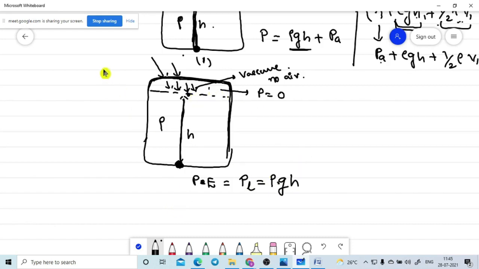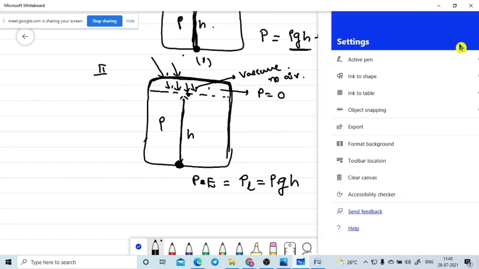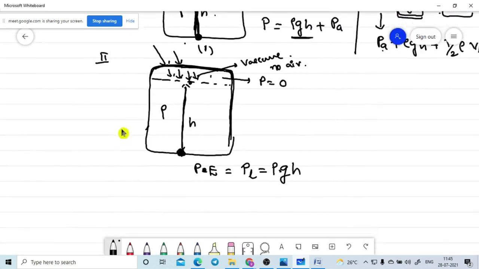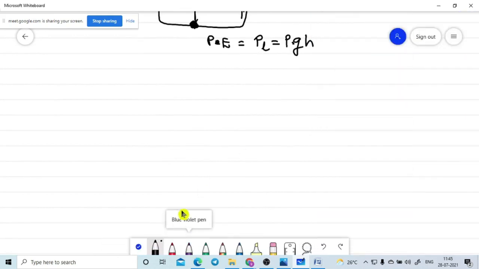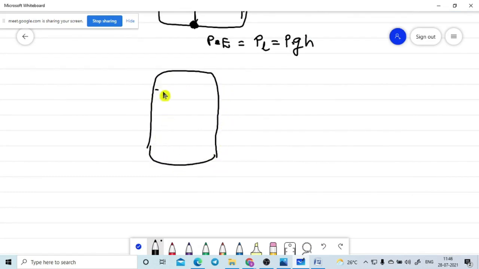This is the second case, case 2. Now I am going to take another case. Let's assume this container is completely closed. This vessel is completely closed. In this one, the liquid column is up to here, but a certain amount of air is there. This air is having a certain pressure.